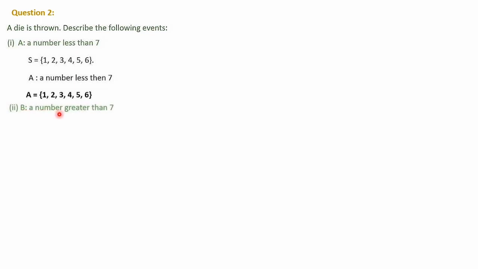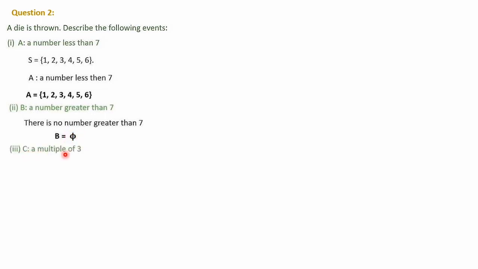Next is B, a number greater than 7. As we know, we have only up to 6. A die is marked with numbers from 1 to 6. It is not possible to get a number greater than 7. So there is no number greater than 7. So B is a null set. Null set means there are no elements available there.